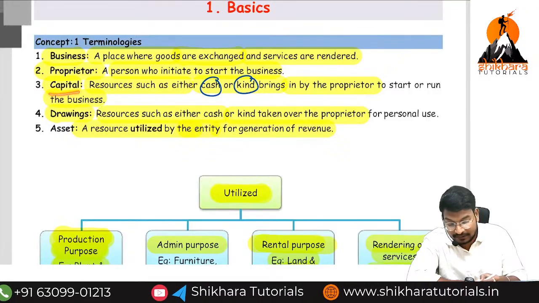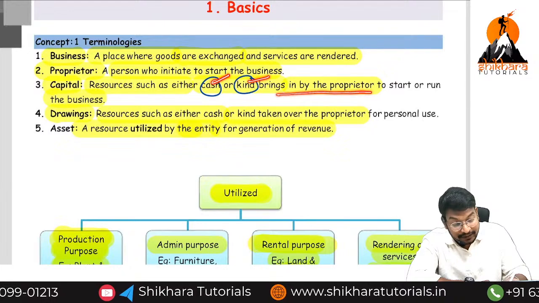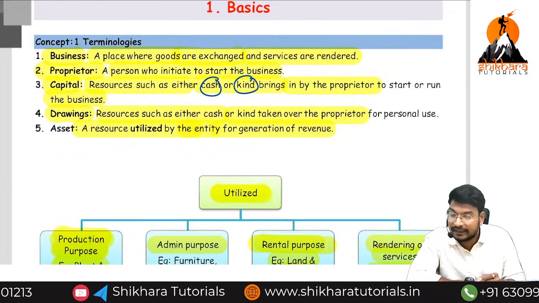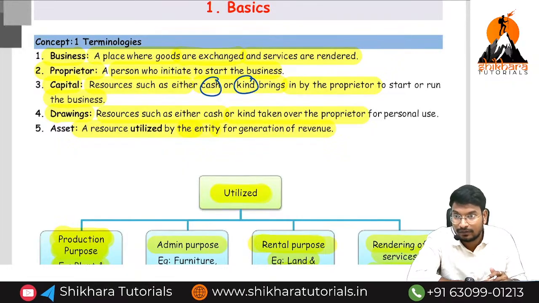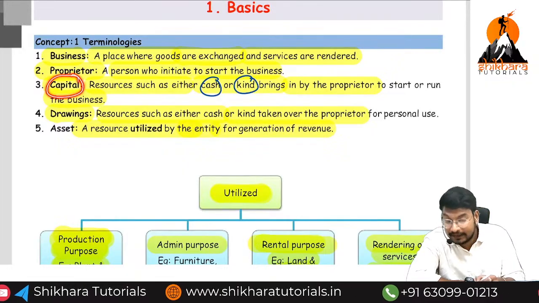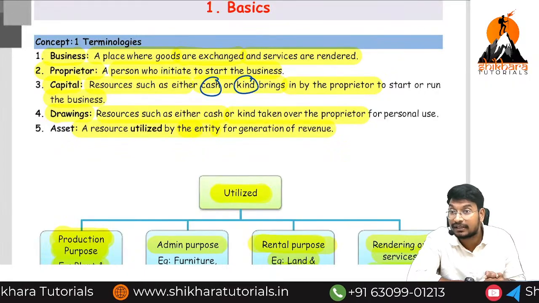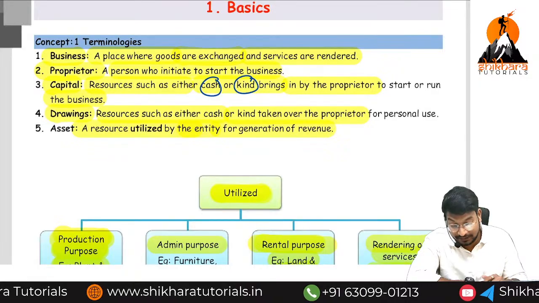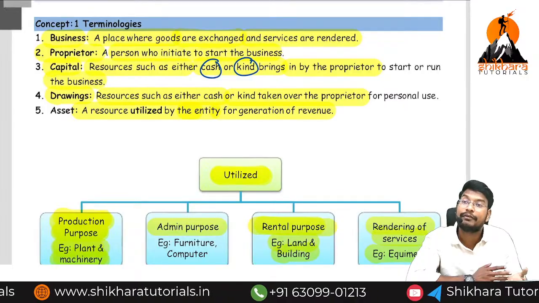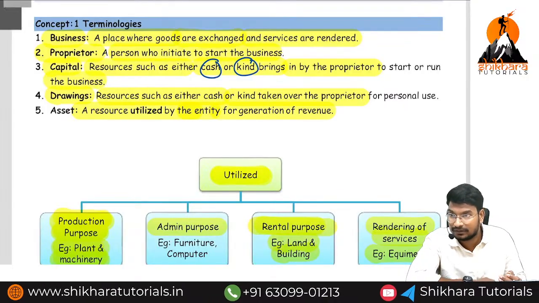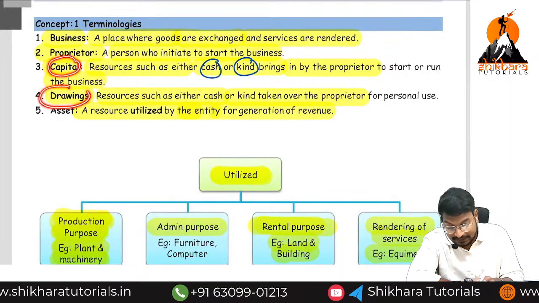Next, capital means resources, either by way of cash or kind, brought by the proprietor to start or run the business. He can bring in the form of cash, goods or any other asset. Next one, drawings. What is the meaning of drawings? Taken away by the proprietor for personal use is called drawings. Capital means liability, drawings means asset.